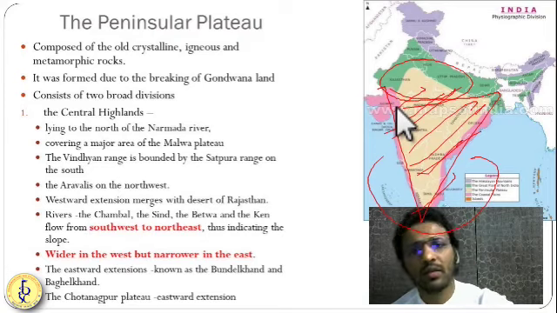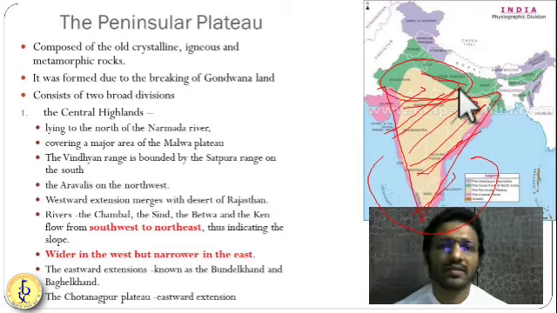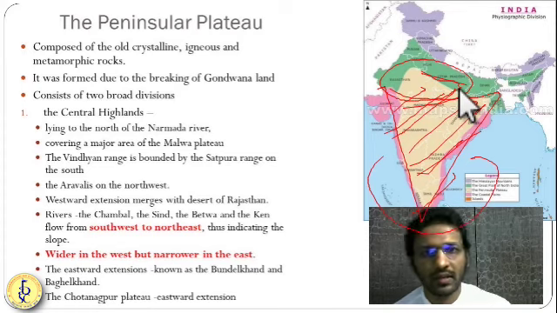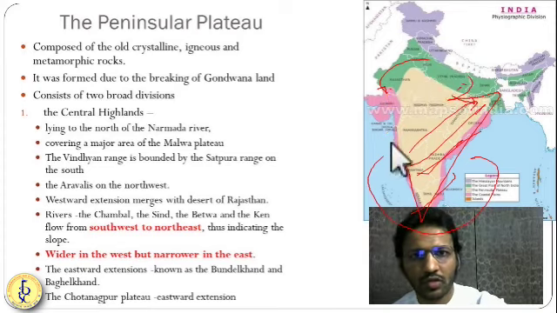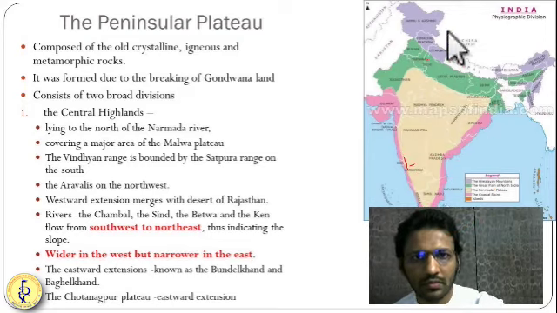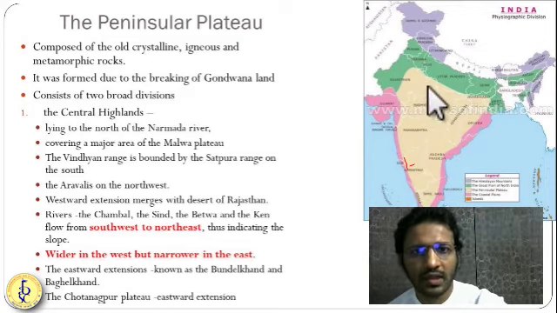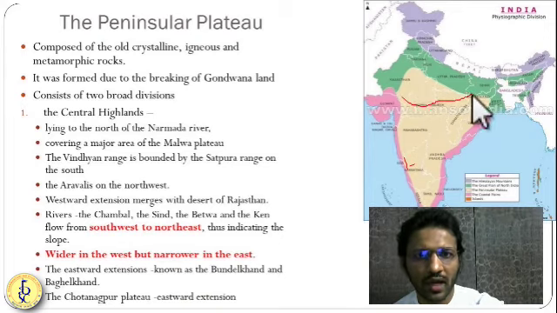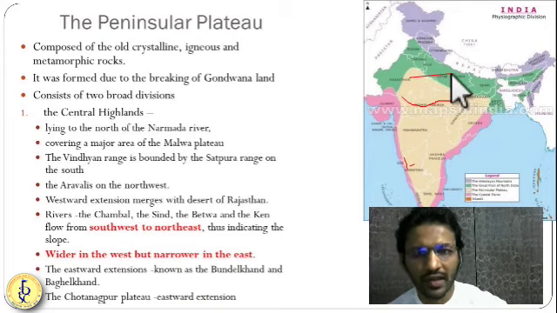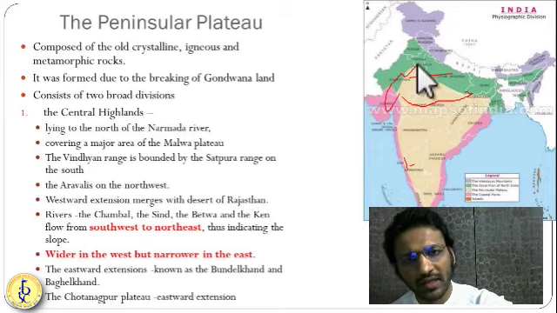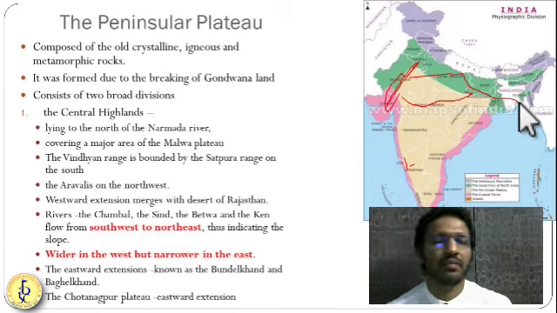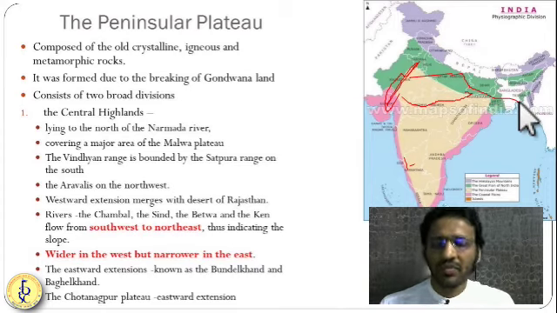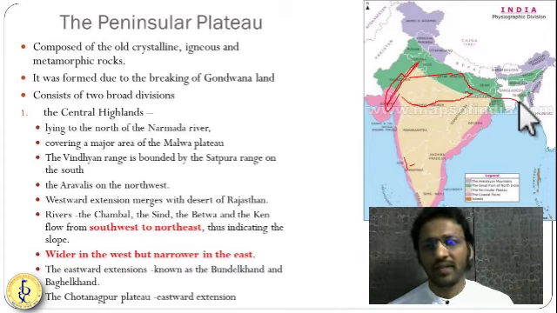So on the northern side of this part you have the Vindhya Parvat, okay, you have the Vindhyas, and you have the Satpuras. Then on the southern side you have the Satpura, and on the northern side you have the Vindhya. On the western side you have the Aravalis, and on the eastern side you have other hills like the Paras hills and Garjat hills. These hills are there on the eastern side.